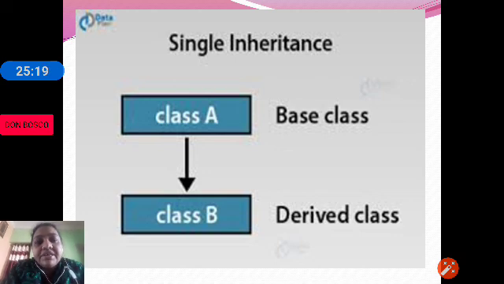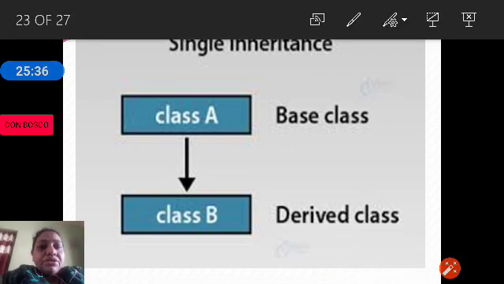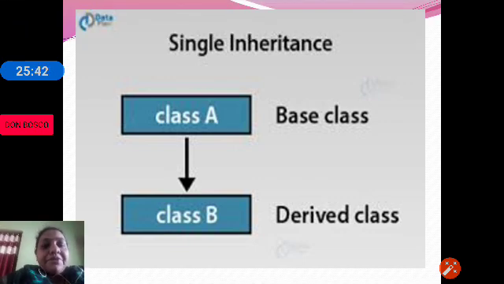So class B is derived from class A. Class A is the existing class. The existing class whose properties are derived is also called the base class. The new class which you are creating, where you are using the properties, is also called the derived class. So as you can see, in single inheritance there is one base class and one derived class.